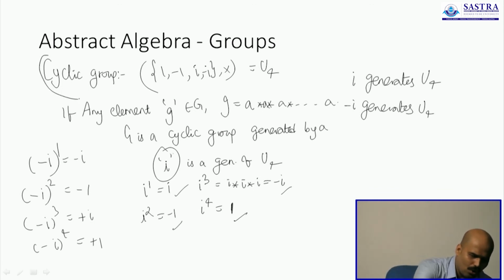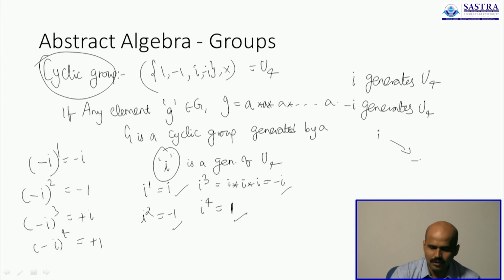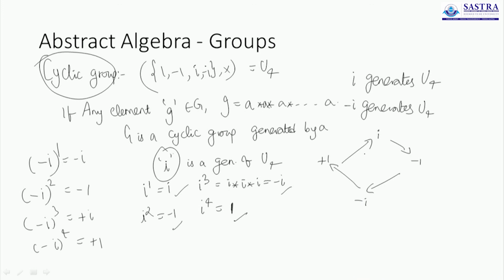Why do you call them cyclic? Because from i you go to minus 1, from minus 1 you come to minus i, from minus i you go to plus 1, and after that you come back to i. They go around in a cycle. You start with i, you start doing powers of i, you will just keep getting the same elements of the group. It never goes outside. That's why I call them a cyclic group.